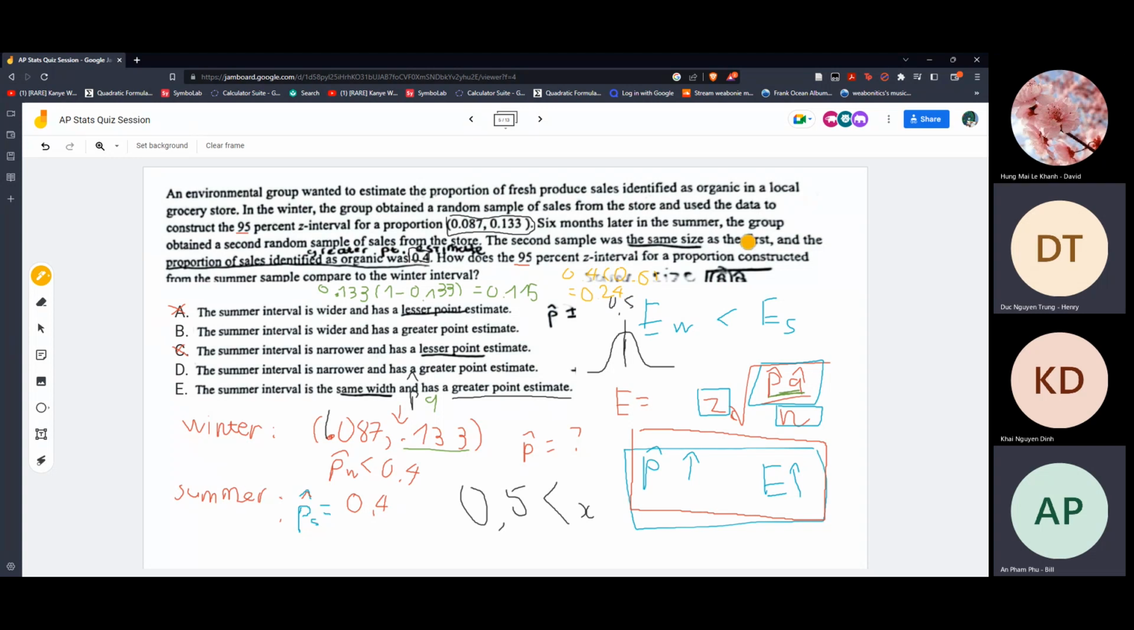See, so the summer has a bigger product than the winter one. So the E would definitely be bigger than the winter one. So it will have a wider range. Okay, so B is the only correct answer. Wider. Yeah, next one.